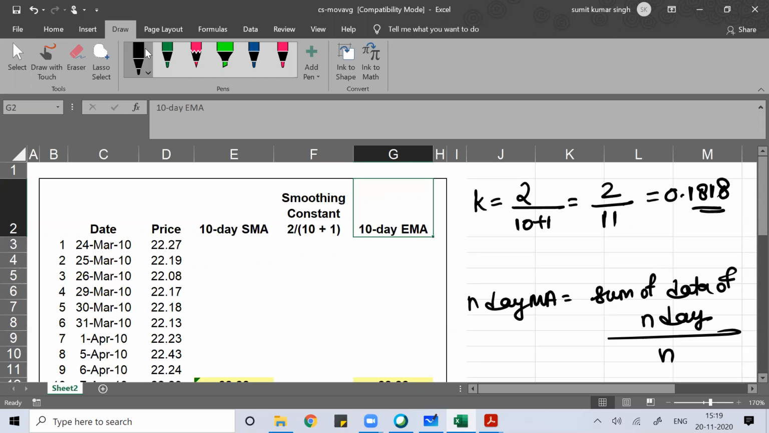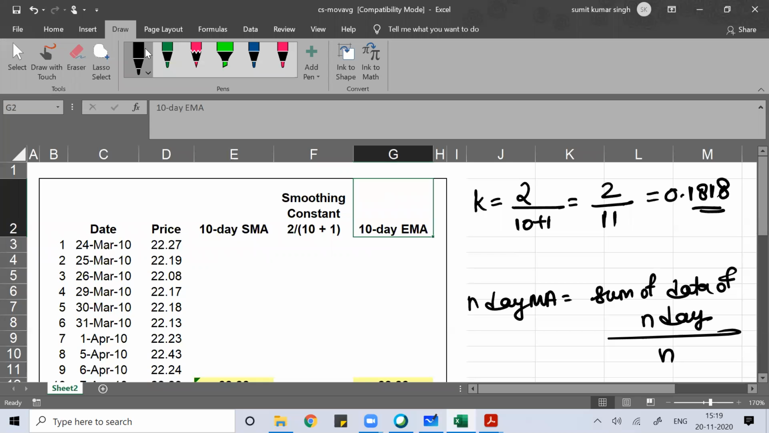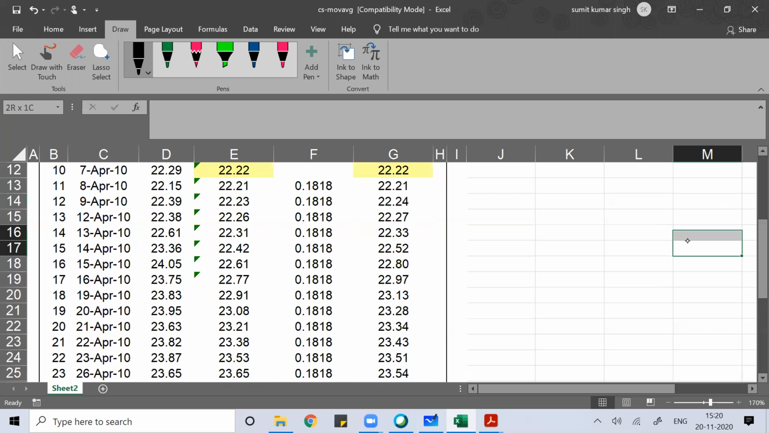Now I use the same formula, the formula which I told you: today's closing price into the smoothing constant. The smoothing constant I got. Now what is 1 minus K? So 1 minus K will be 1 minus 0.1818, which is 0.8182.